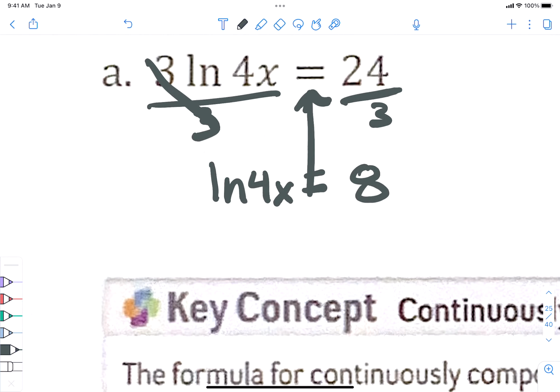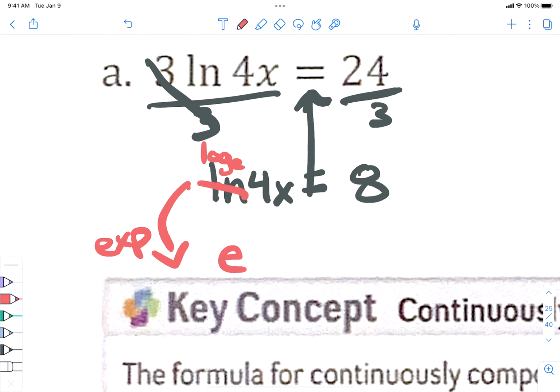Okay, now what? Well, we can't divide the 4. The 4 is stuck inside of the ln. ln is a log. ln is log e, right? So now let's e it. Let's make it into an exponential function where we change it to e to the 8th power equals 4x, right? It's a log right now, and we're making it into an exponential function, all right?